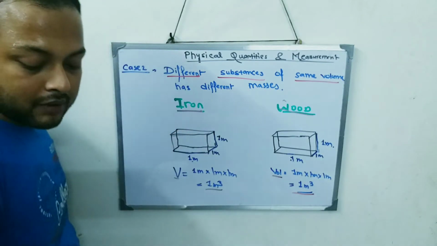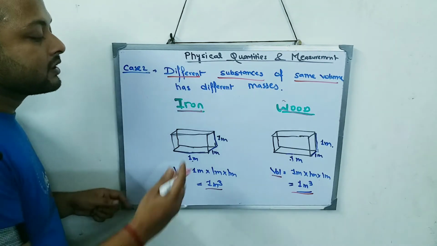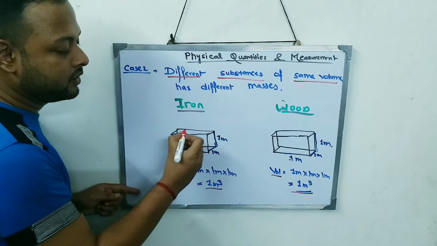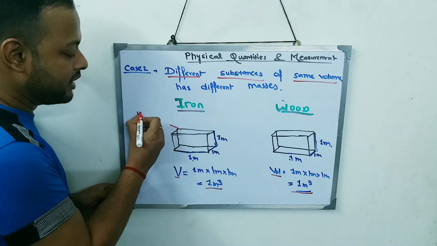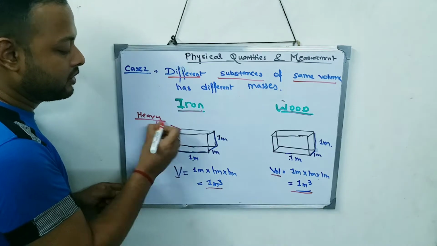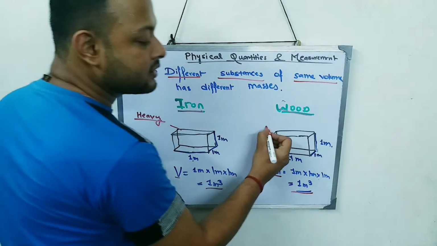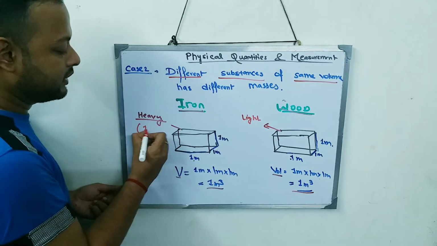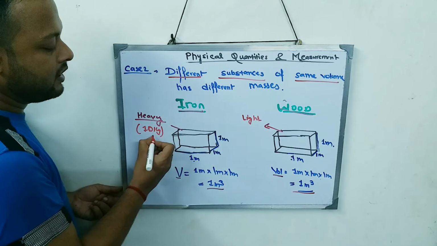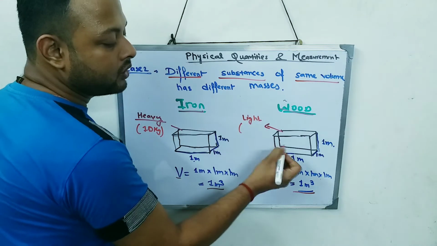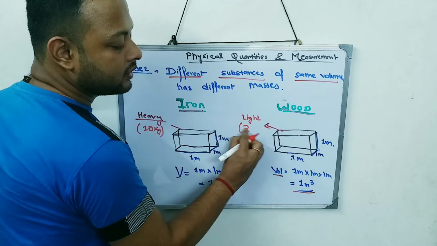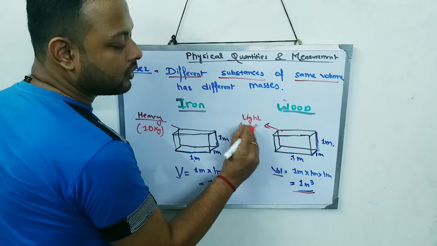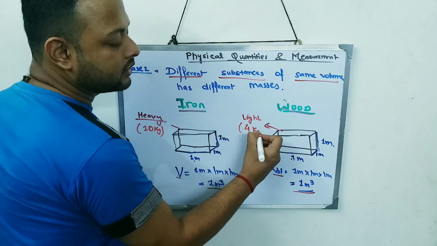have different masses. Different masses means what? Of the same volume, this is heavy and this is light. This may be 10 kg and this is only say 4 kg.